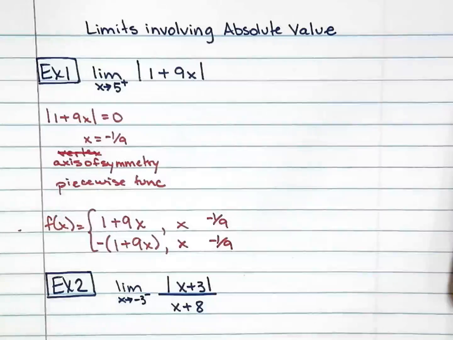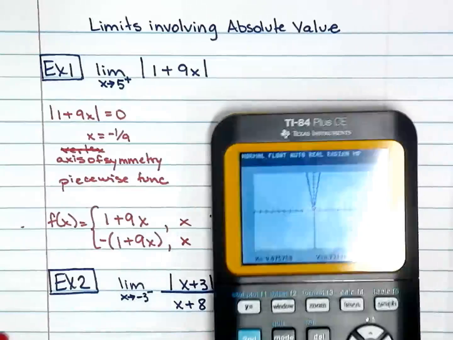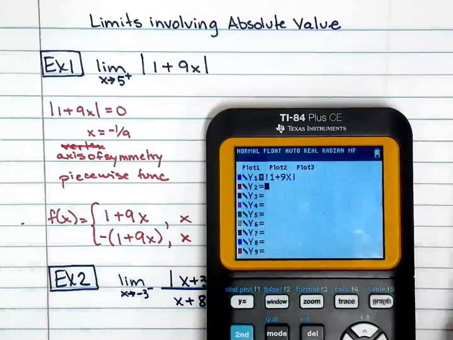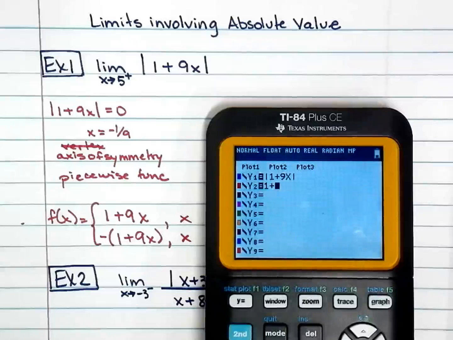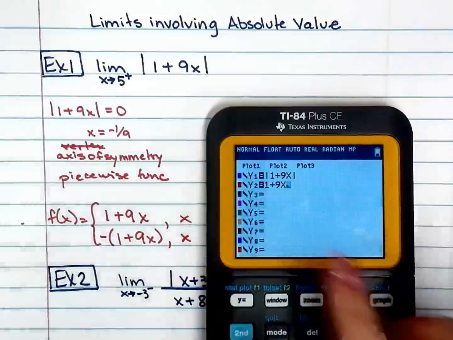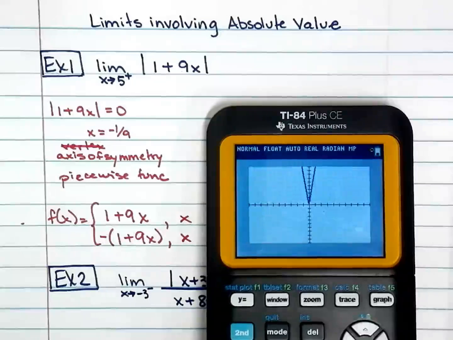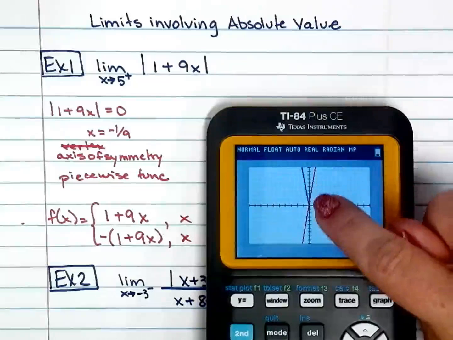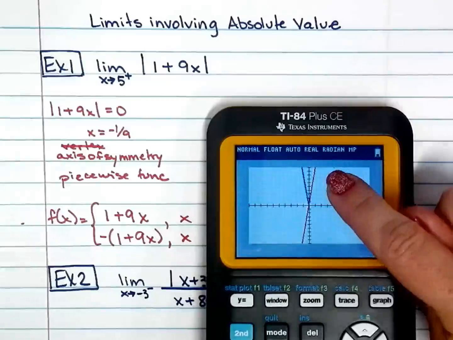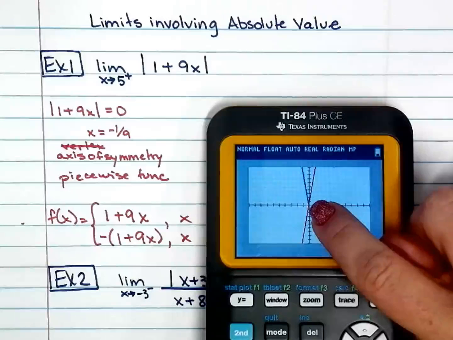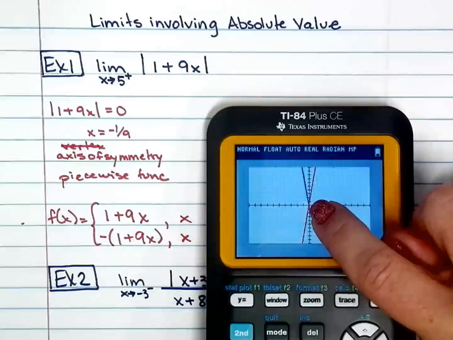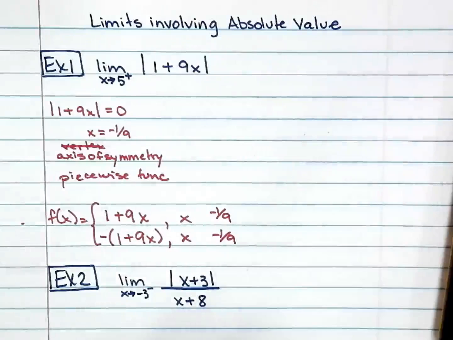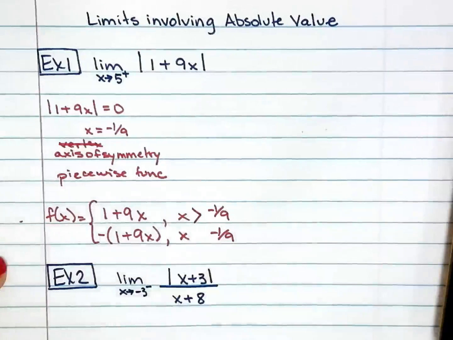Okay, let's go back to my calculator. I'll go ahead and graph so you know what I'm talking about. So 1 plus 9x, and that one will graph in red. When you graph that function, that is the positive leg of the absolute value function. I will definitely use this one when x is greater than negative 1 over 9.